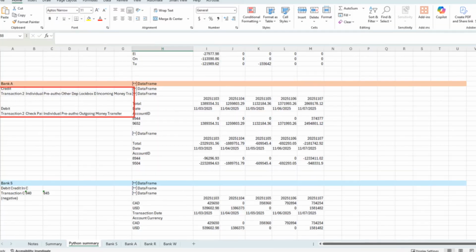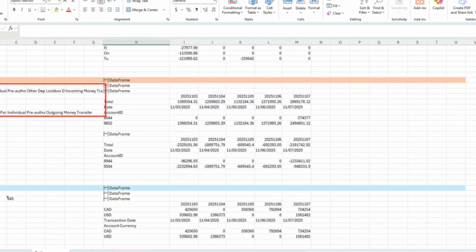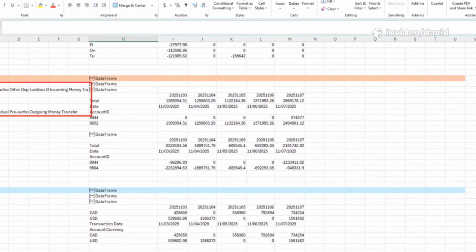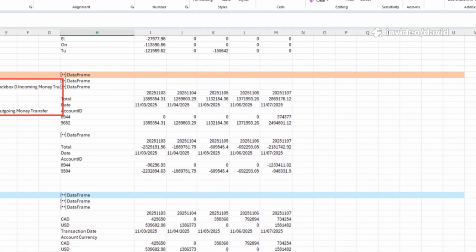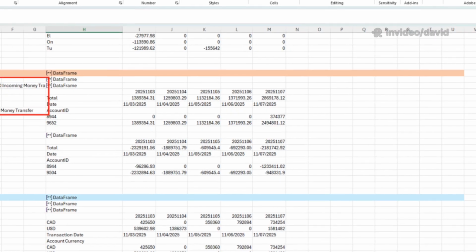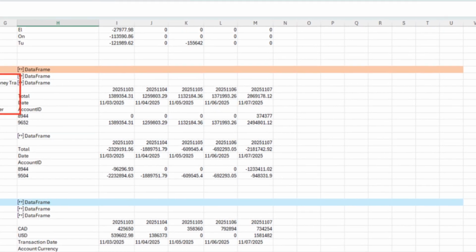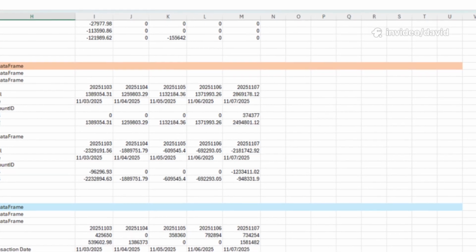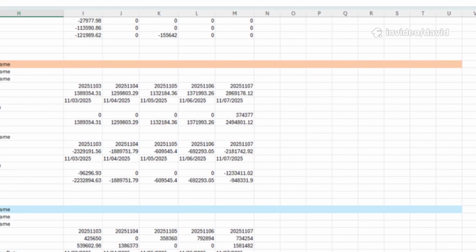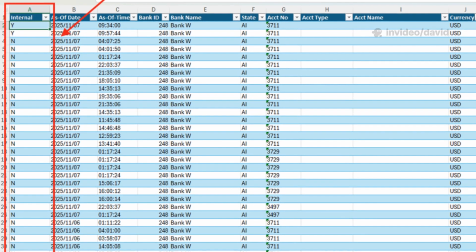So long as transaction 2 is any of individual international money transfer credit, pre-authorized ACH credit, other deposit 0, lockbox deposit 18229, and incoming money transfer, it is collection. And so long as transaction 2 is any of check paid, individual international money transfer debit, pre-authorized ACH debit, and outgoing money transfer, it is disbursement.